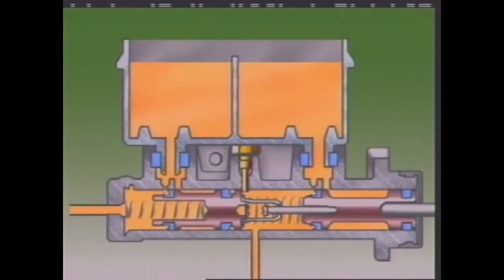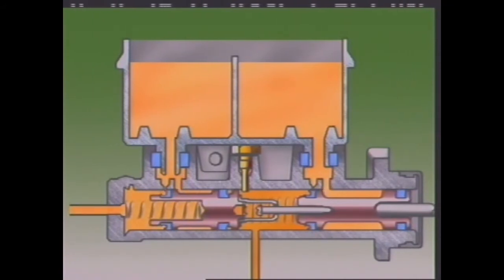When the brake is applied, the primary piston moves and closes its compensating port. Fluid pressure rises and acts on the secondary piston. It moves, closing its compensating port. Pressure builds up in this circuit.